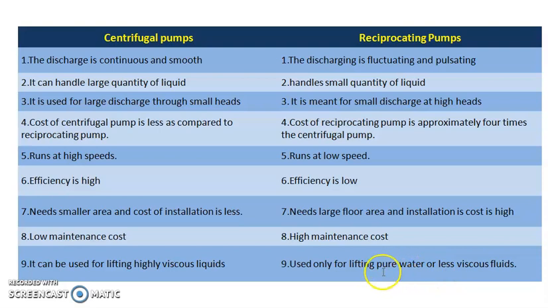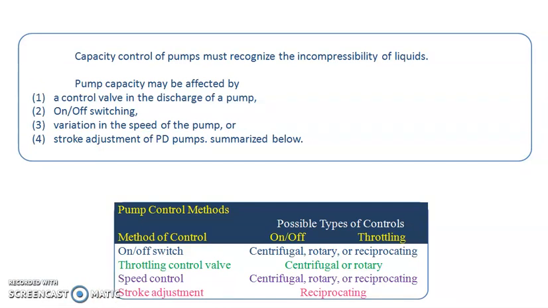Because in a reciprocating pump, if you consider it is a piston and cylinder arrangement, there is a very small clearance between the cylinder and the piston. So due to this, if it is a highly viscous liquid, it will not pass. For that reason, it is not applicable for highly viscous fluid. So this is about the pumps.